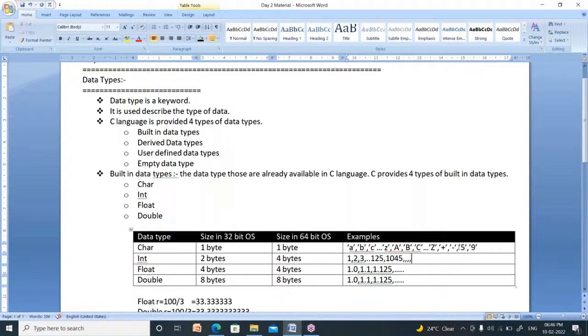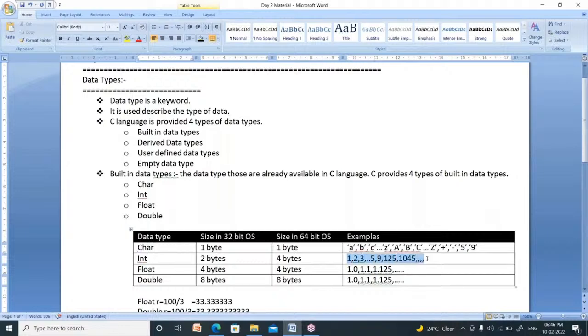Please remember this. It is a number in character format. These are the numbers in integer format, 5, 9. These are the numbers in character format. Identify the difference.